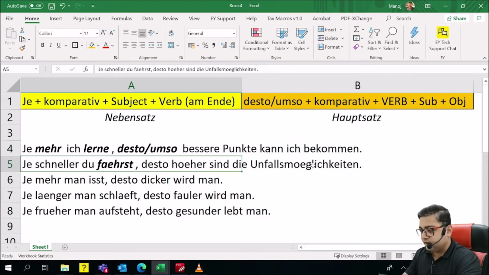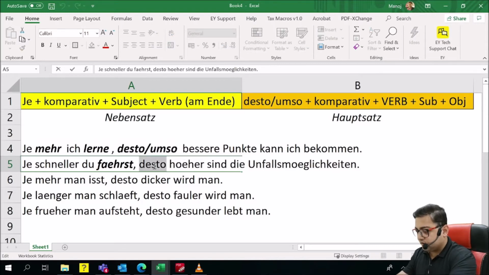Sind die Unfallsmöglichkeiten, desto höher sind die Unfallsmöglichkeiten, desto dicker wird man, desto fauler wird man, desto gesunder lebt man. That's the rule. Je plus comparative plus subject plus verb, desto plus comparative plus verb plus subject, and then the object if required. Otherwise, it's not required.